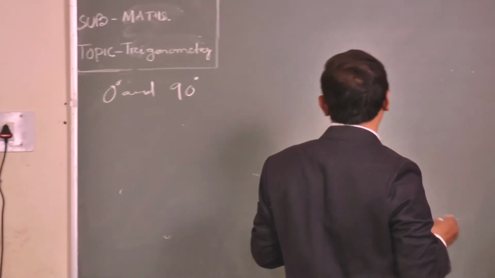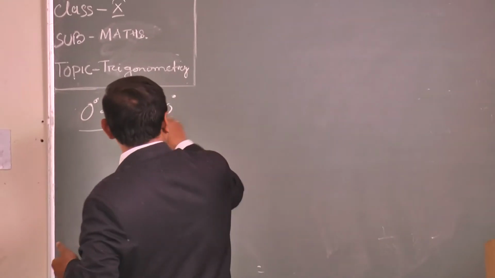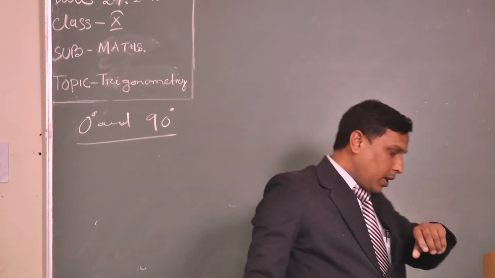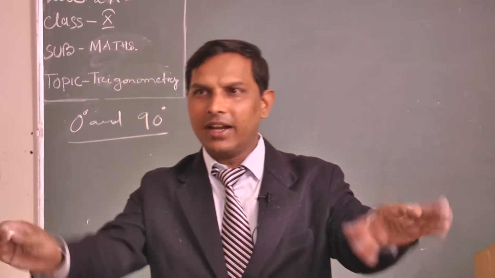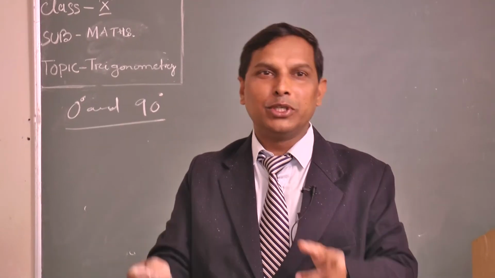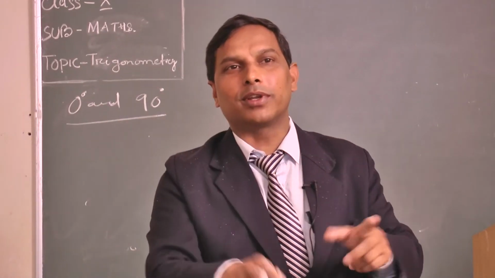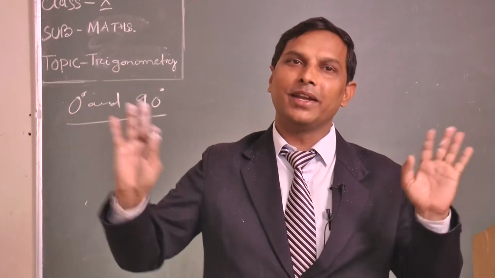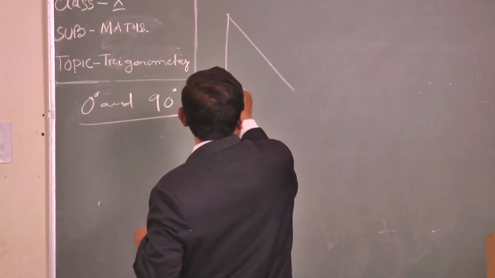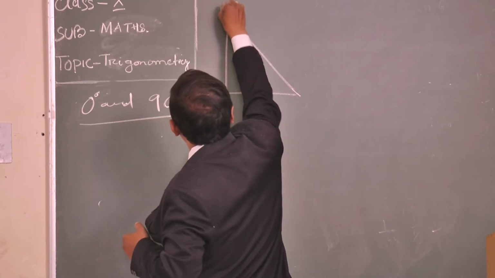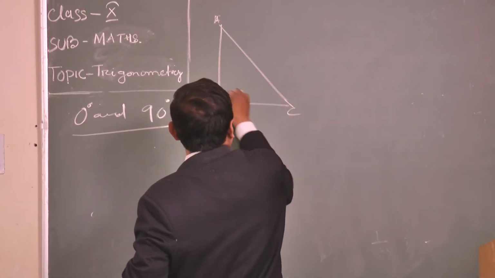Okay, fine. Now come to 0 degree and 90 degree. Again you say, sir, don't be clever, don't show me other triangles, directly go right angles. Anyway you can come for the right angles. So let me take a right angle triangle. Fine. For your choice I am taking, not my choice. Clear? So ABC, this is 90 degree.